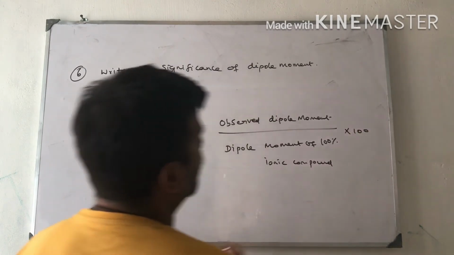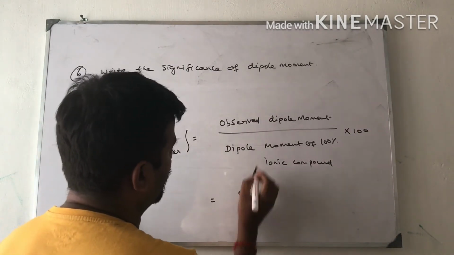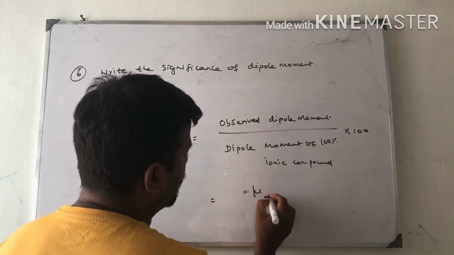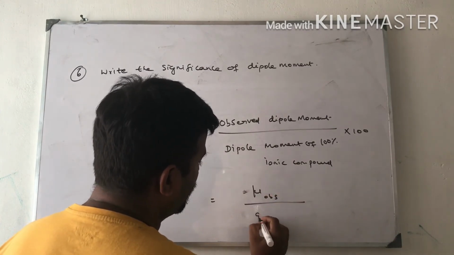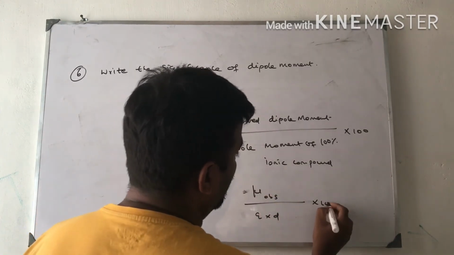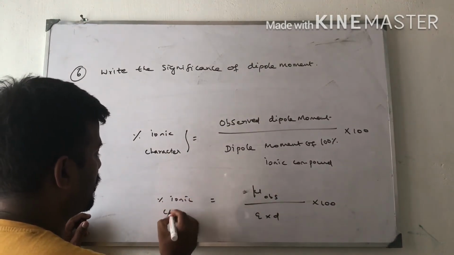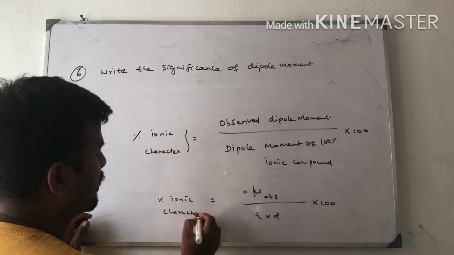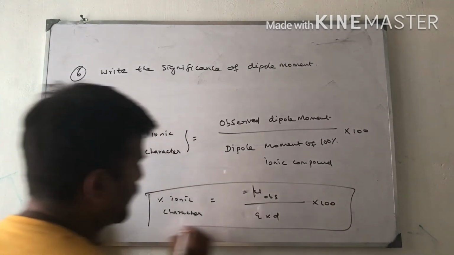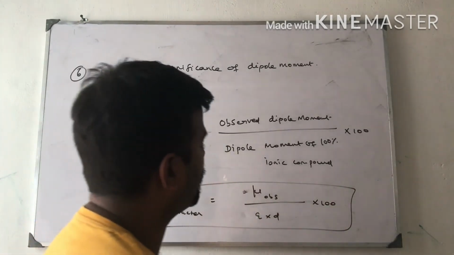That means mu observed divided by Q into D, into 100. This is the percentage ionic character. So observed value by theoretical value into 100, because for percentage you have to multiply with 100.